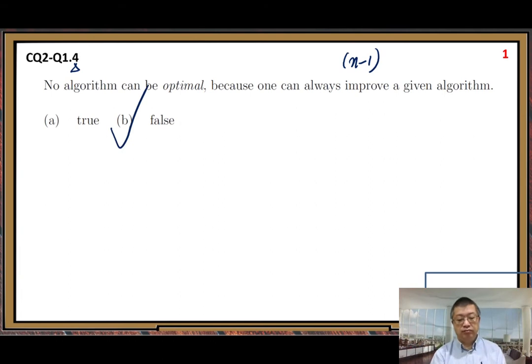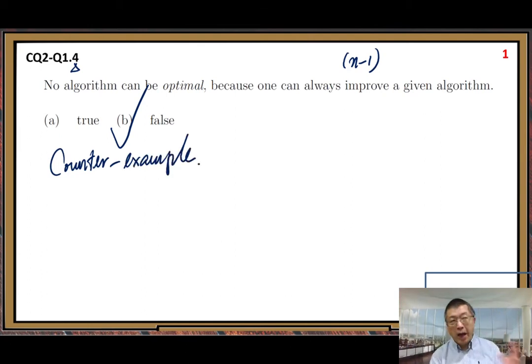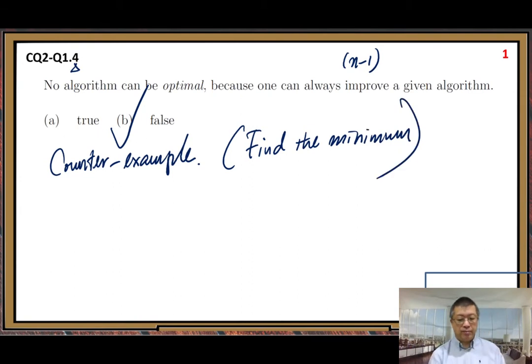False. Because we have a counterexample. Here, counterexample. So we found a counterexample. So that is the find the minimum. Okay, counterexample.